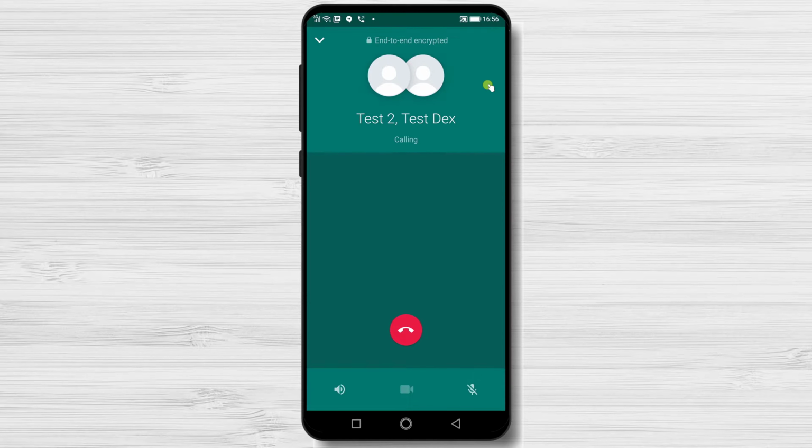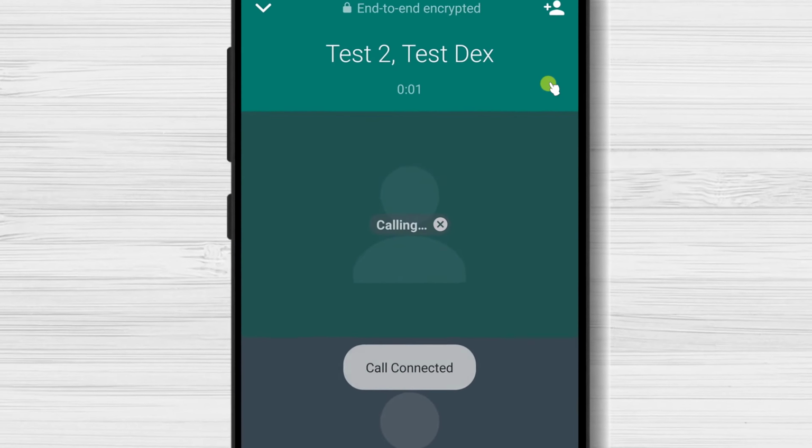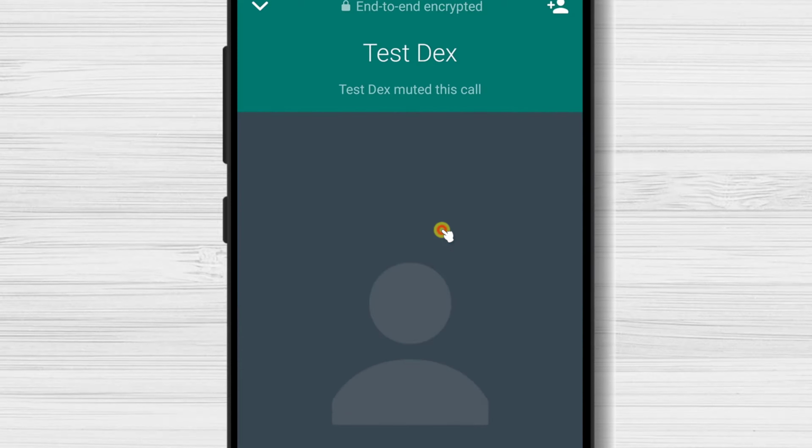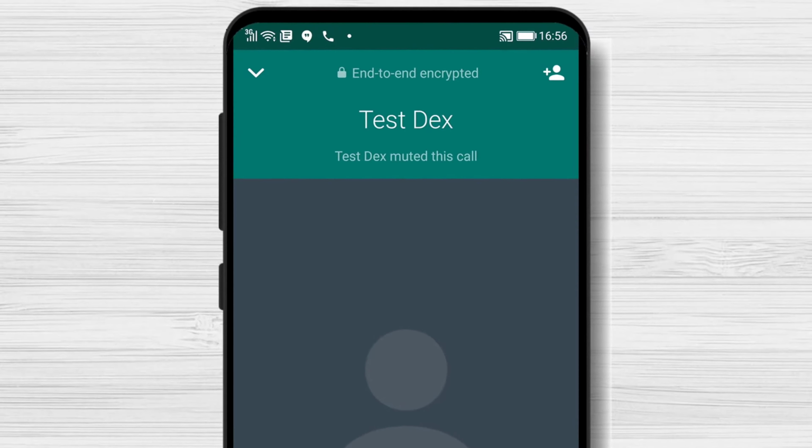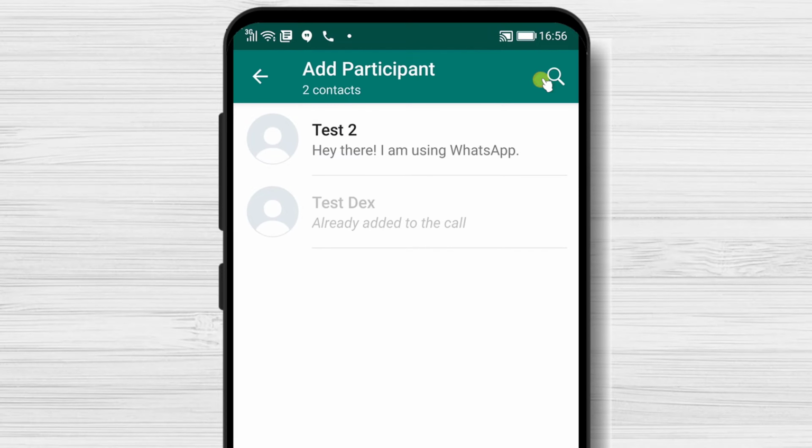If you see a person that cannot answer, you can tap on this button to end the call for that person. Also, if you wish to add a new person after the call has started, you can do that by tapping the plus button from the top.